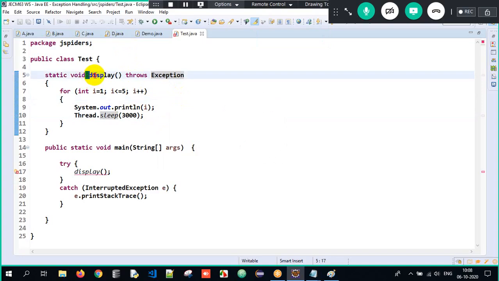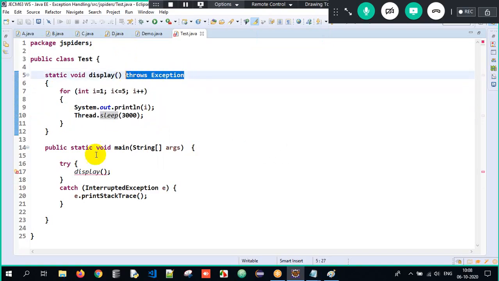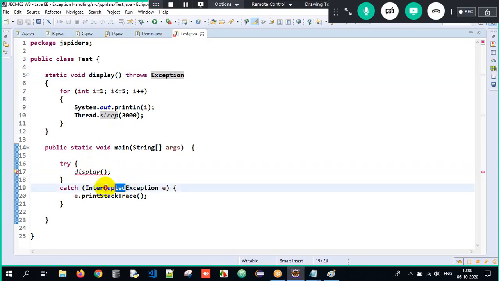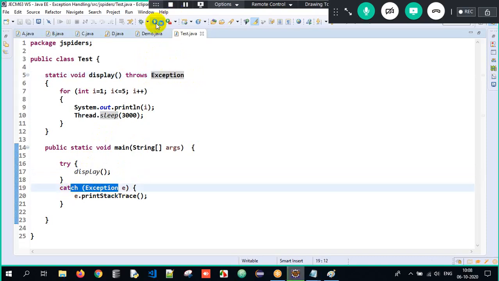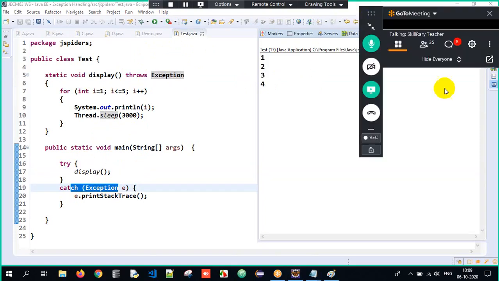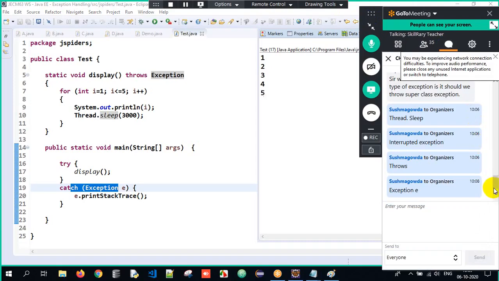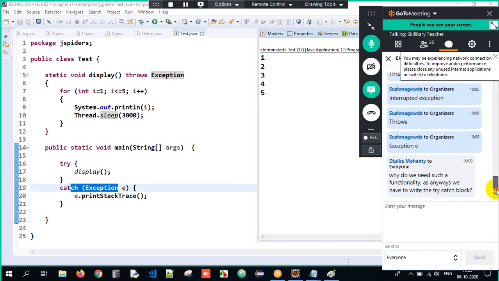So it means for the display method, there is a possibility of an exception and that has not been handled. So that is the meaning of throws Exception. So what should the caller of the display method do? It should handle that respective exception. See, the exception thrown is Exception, and we are trying to handle it with the help of Exception. So when I execute, it's 1, 2, 3, 4, 5 in a beautiful manner. Each and every time after a 3 seconds pause, I will get it. So it's not that we have to always make use of the specific exception here. We can just write the superclass Exception if we are not sure of it as well.